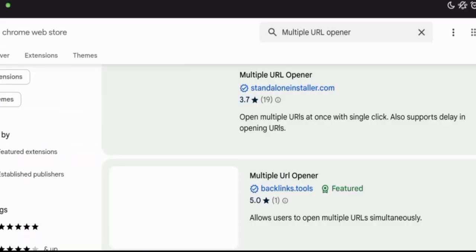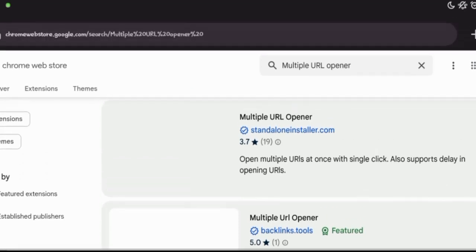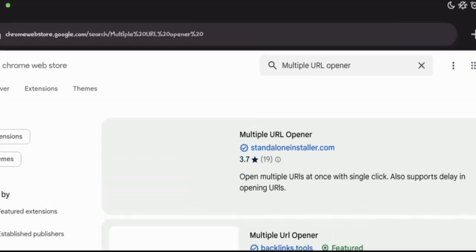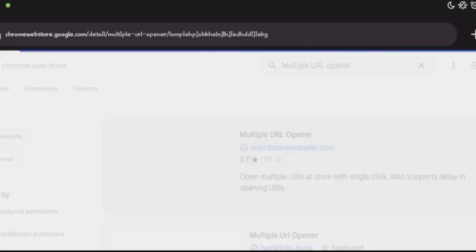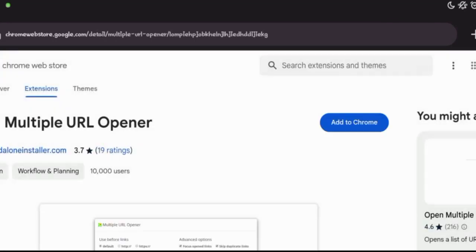You just need to select the first option, which you can see in this section. Once you select the first option, it's going to take you to a page where you just have to add that extension to your Chrome browser or this particular browser.